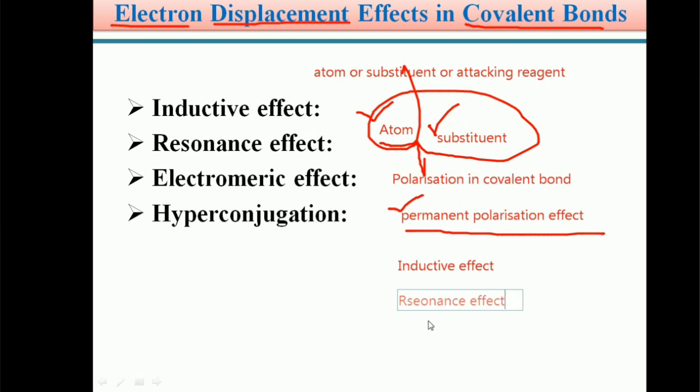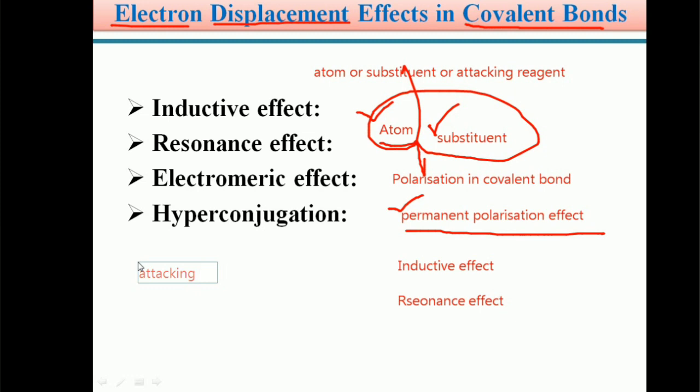This resonance effect also arises because of an atom or a substituent, so it is also an example of a permanent polarization effect by an atom or a substituent. Generally, if the electron displacement in an organic molecule arises because of an attacking reagent, that is, if an attacking reagent approaches the organic molecule, then electron displacement arises in the covalent bonds of the organic molecule.